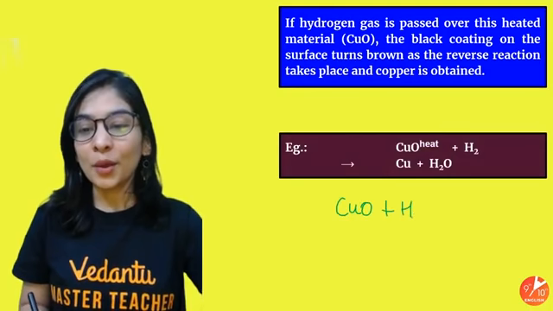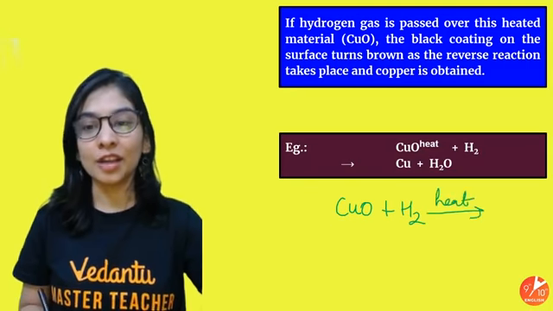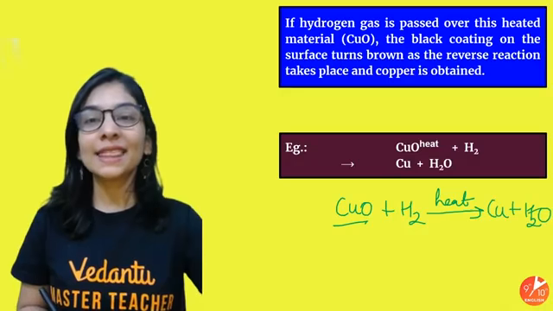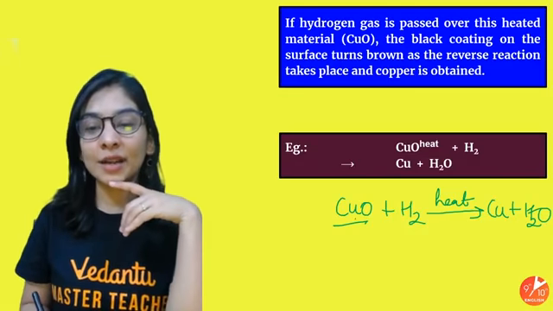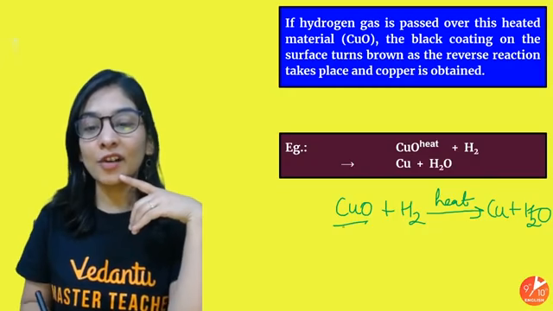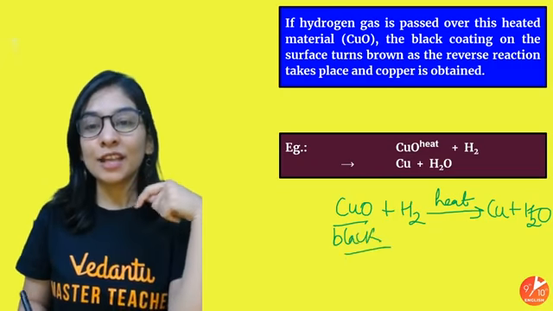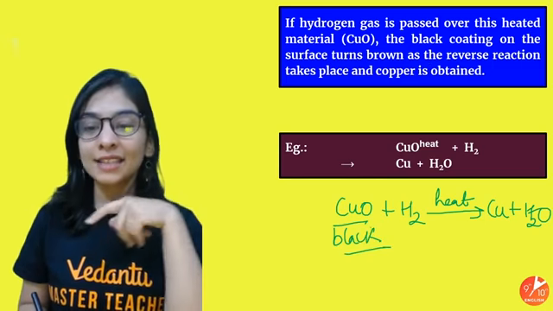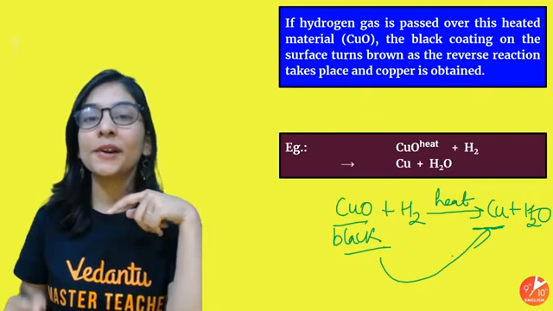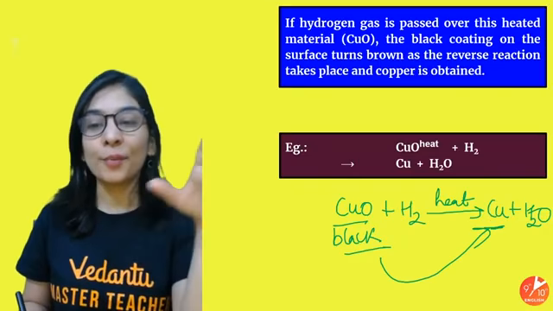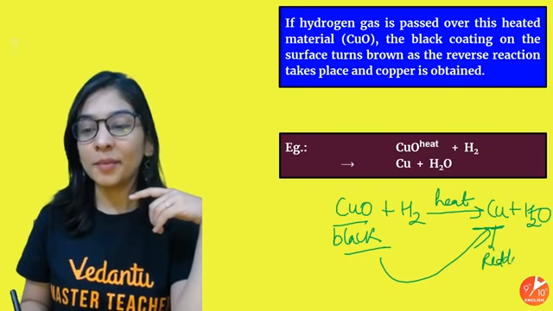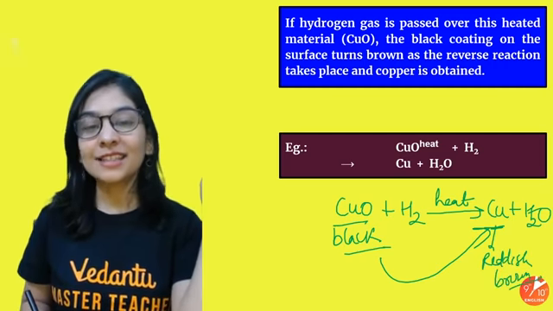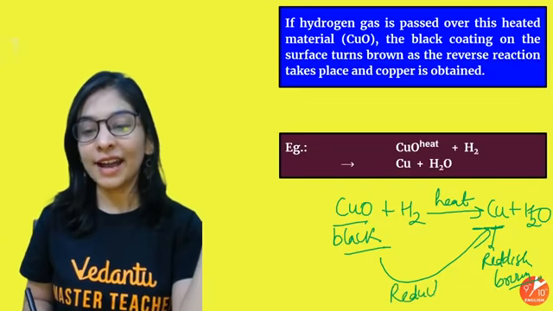When we take copper oxide with hydrogen and we are heating it, I got copper with water. So look at this example. If hydrogen gas is passed over the heated copper oxide, the black coating on the surface, this is of black color, turned brown as the reverse reaction takes place. As hydrogen gas is passed, it will again turn to copper, and the black layer of copper oxide is gone. I got my reddish brown copper back. So what we observe is that this is removal of oxygen. So this is called reduction.